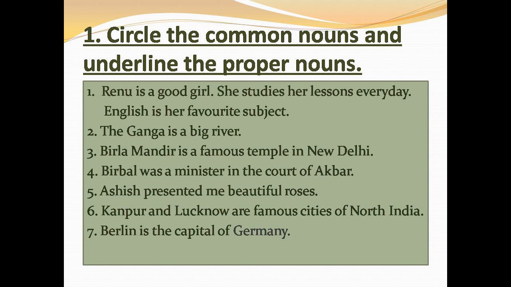Number 2. The Ganga is a big river. Ganga is a name given to a particular river. River is a common noun, so it is to be circled, and Ganga is a proper noun, so it is to be underlined. Number 3. Birla Mandir is a famous temple in New Delhi. Birla Mandir is a name given to a famous temple, right? So Birla Mandir, particular name, it is to be underlined because it is a proper noun.